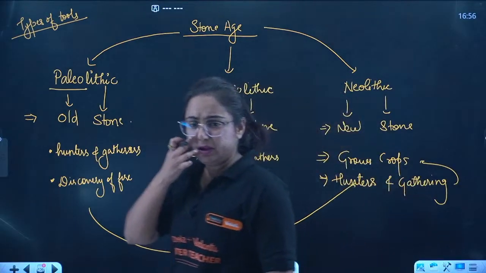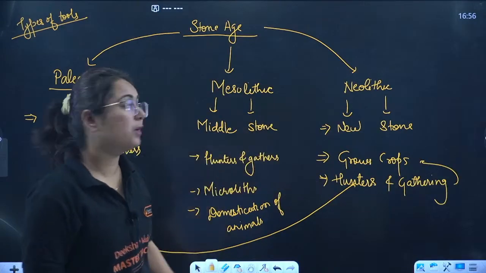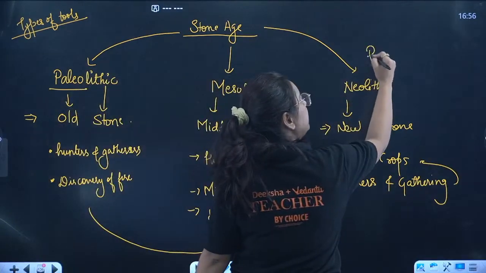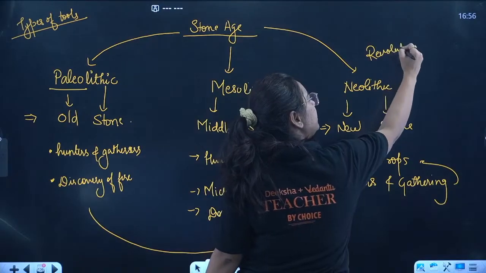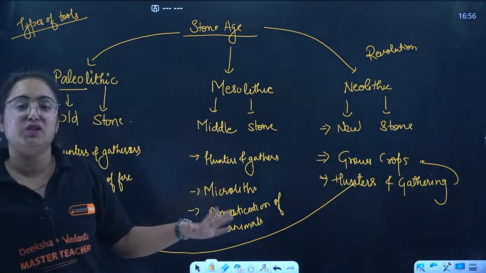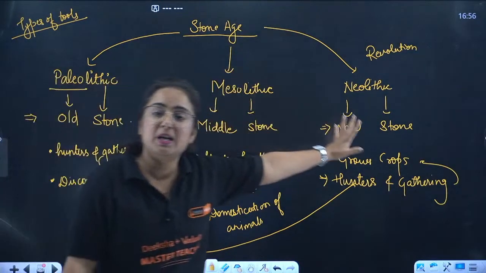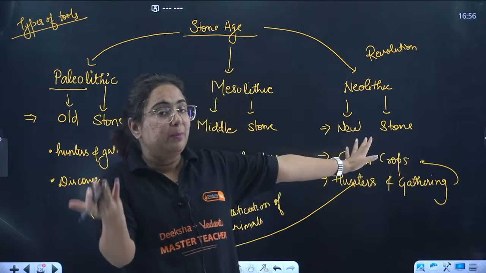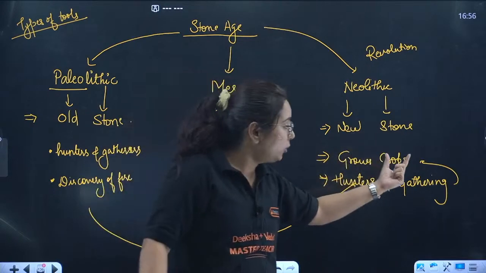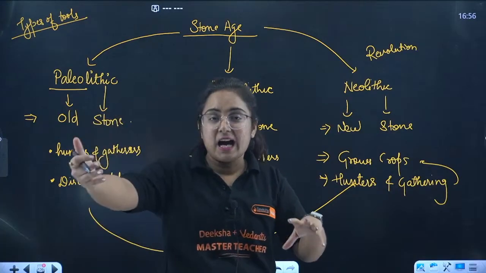Now let us move towards this Neolithic age. Why are we calling it a revolution? The word revolution here means changes. There was a tremendous change in society: humans from hunters and gatherers became settled. Why? Because as humans were growing crops, it takes time to grow and get harvested.